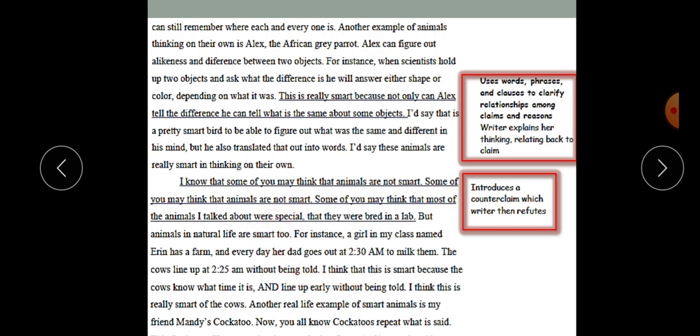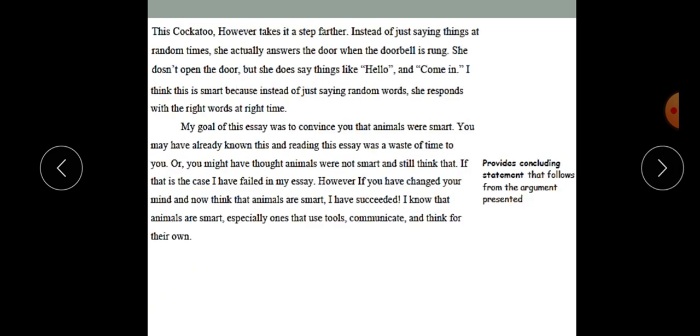You will just write your introduction and then 3 body paragraphs, in each one reason, and then you're going to write a conclusion. So let's go on to the conclusion of this essay. Let's read the topic sentence again. My goal of this essay was to convince you that animals were smart.